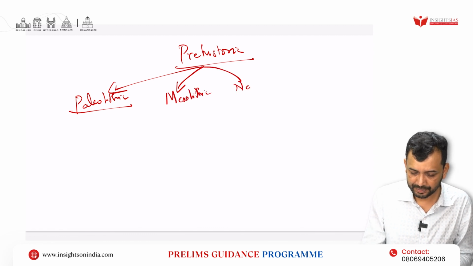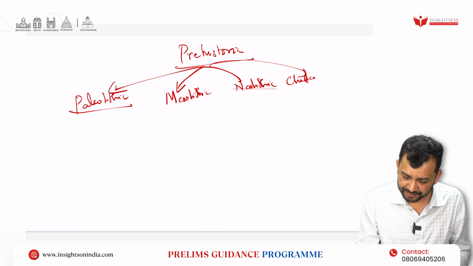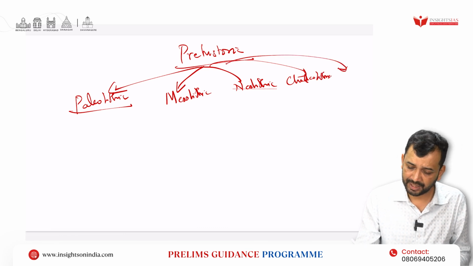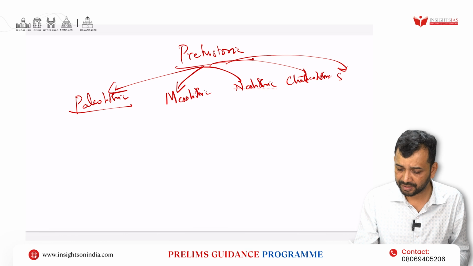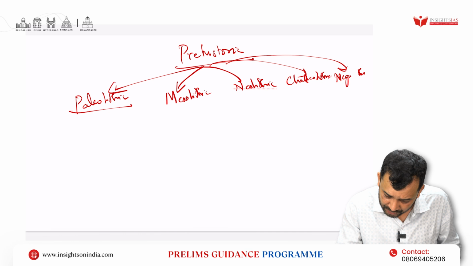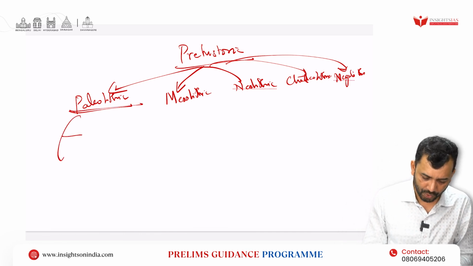Third, Neolithic. Then in parallel to Neolithic, you can also have Chalcolithic. And in the southern part, during the Iron Age, you can have megaliths. These are the things that you are supposed to cover. Right. Now in this, two things are more important.